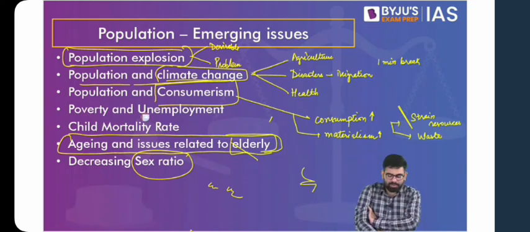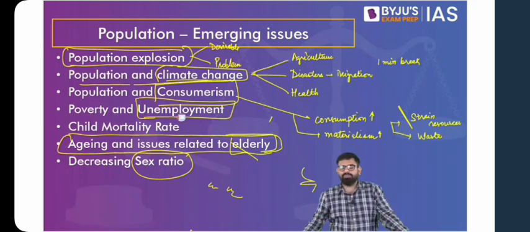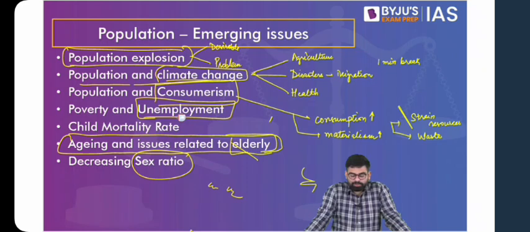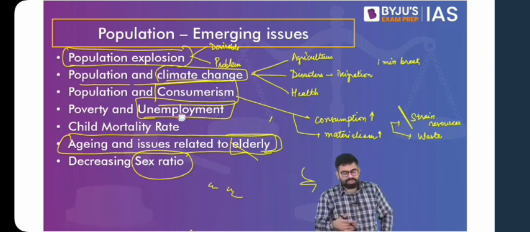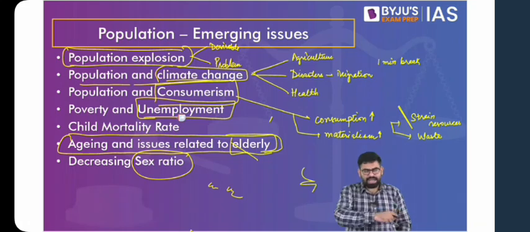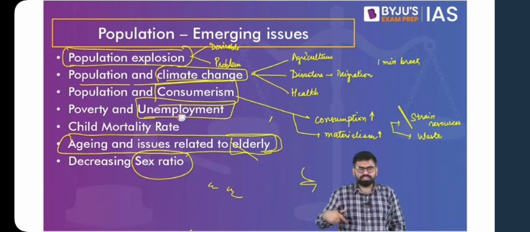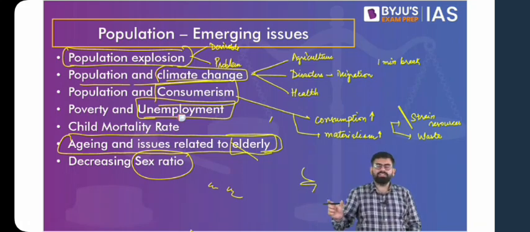Now, there is also the problem of unemployment that comes up, because the more people we have, the more economic opportunities we need to provide. And we see that unemployment is already an existing problem in Indian society, at least. You'll find that the higher the birth rate, the younger the population. The younger the population, the more people you have in the working age group, the working age bracket.